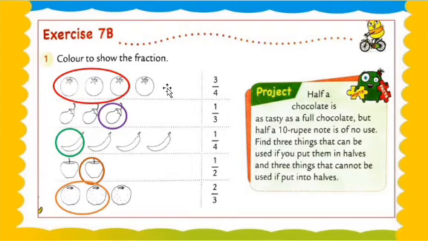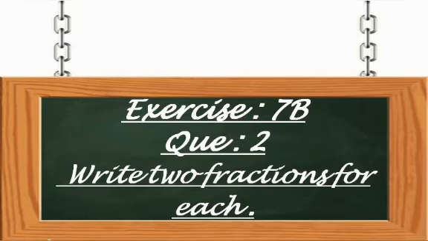You have to fill in your book, otherwise you have to round it. Understood? Got my point, my dear students? Now we are going to learn a new exercise. Exercise number 7b. Question number 2: write 2 fractions for each. Write 2 fractions for each.